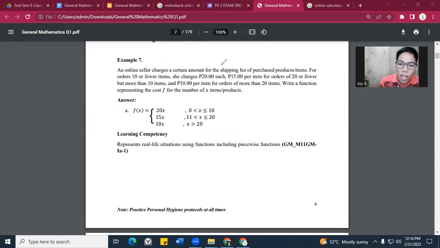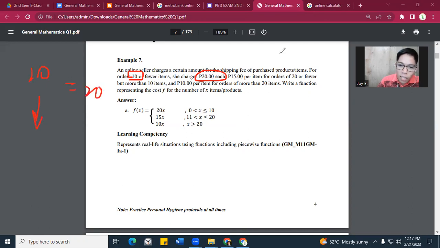If I am selling mango, kapag magpapadeliver ka ng mango sa inyong bahay, I will ask you to pay a shipping fee. Magkano yung shipping fee? Kapag mag-o-order ka ng 10 lang or lower, okay, lesser than 10, you will pay 20. Kapag nag-order ka ng 10 or lower, ang ibabayad mo is 20 pesos each.